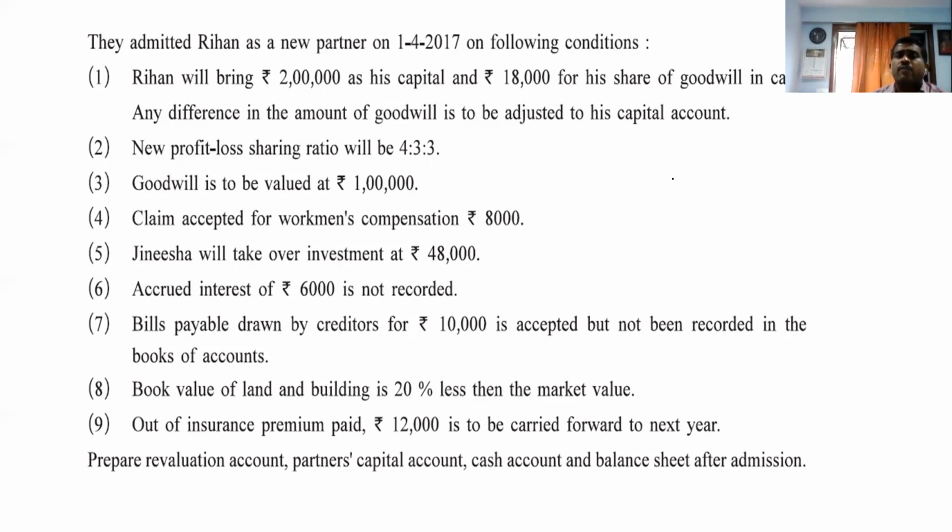Claim accepted for workman compensation 8,000. Jinisha will take over investment 48,000. See how many points are given. Accrued interest 6,000 is not recorded. Bill payable drawn by creditor 1,000 is accepted but not even recorded in the books of account. Land and building 20% less than market value. Out of insurance premium, 12,000 is carried forward to the next year.